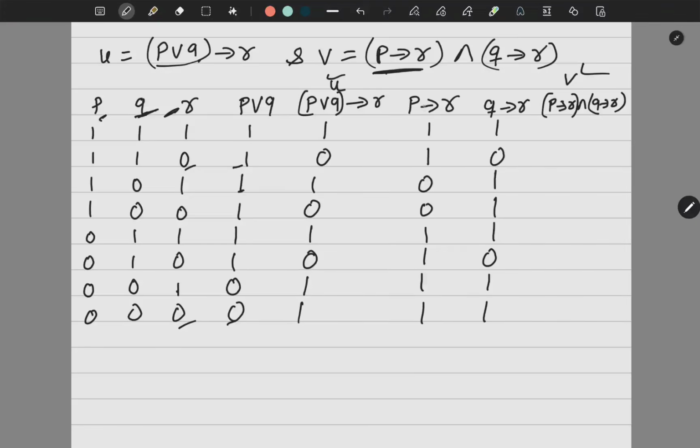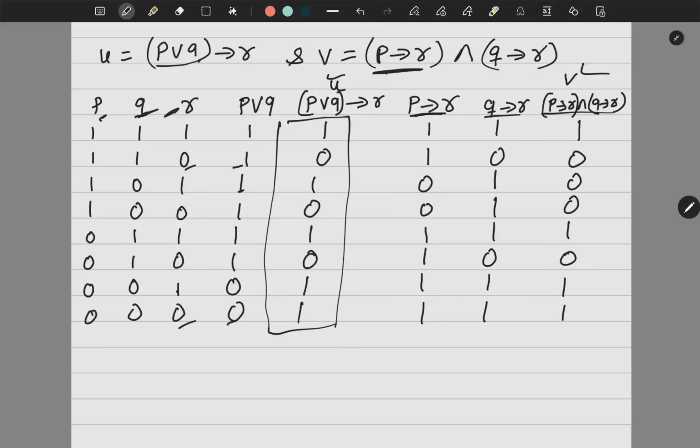Now I should take AND of these two columns. See here. So 1, 0, 0, 0, 1, 0, 1, 1. Now you have to check this and you have to check this. Wow, super. Ours is not coming logically equivalent, means somewhere I have made a mistake.